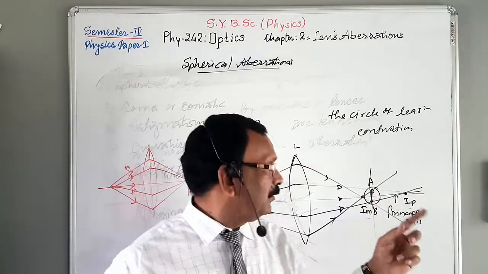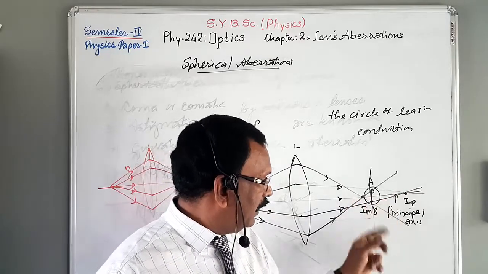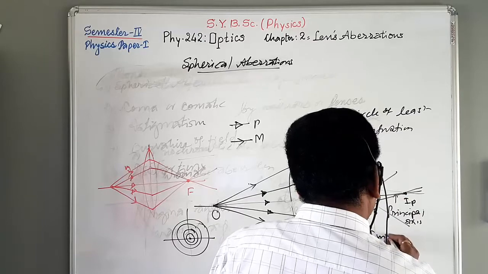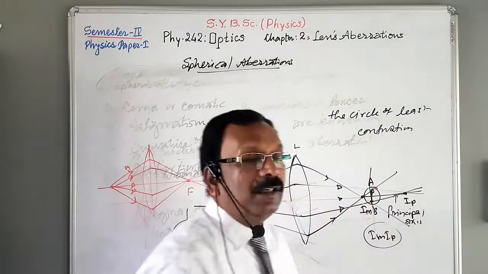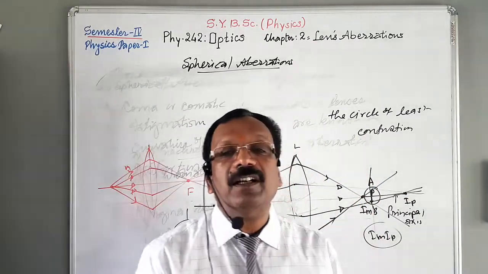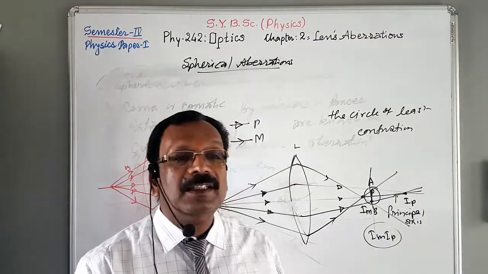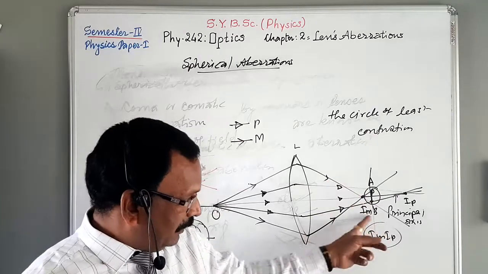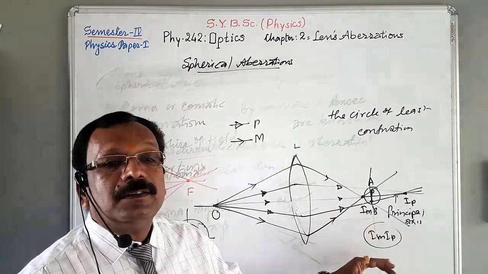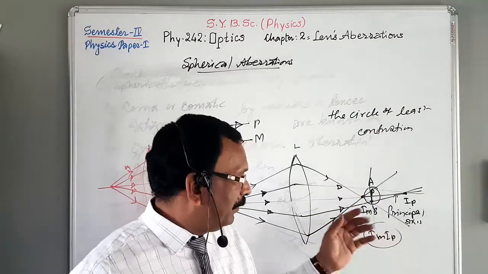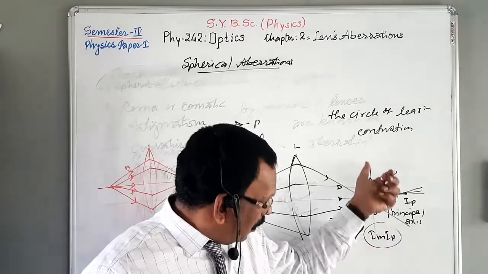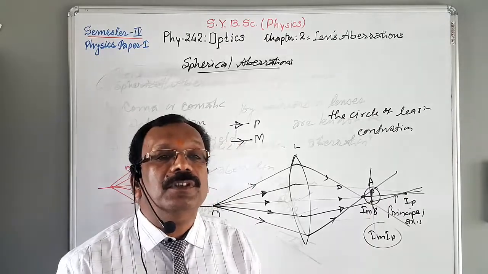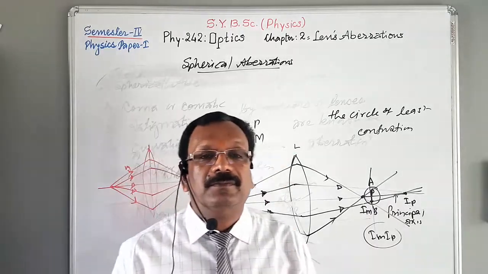The distance IM, IP, this distance, is called axial or longitudinal spherical aberration. This spherical aberration, that may be longitudinal or transverse, arises due to large aperture.